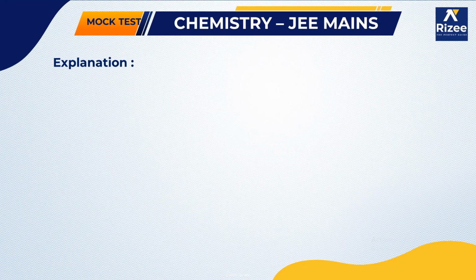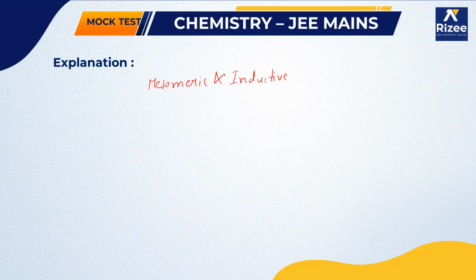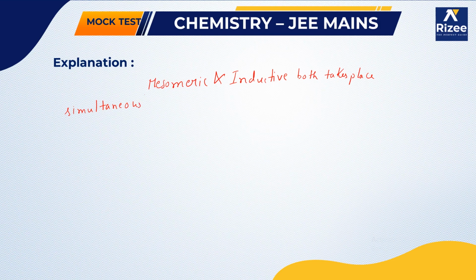One thing we have to remember: whenever mesomeric effect and inductive effect both take place simultaneously in a molecule, then the mesomeric effect predominates.